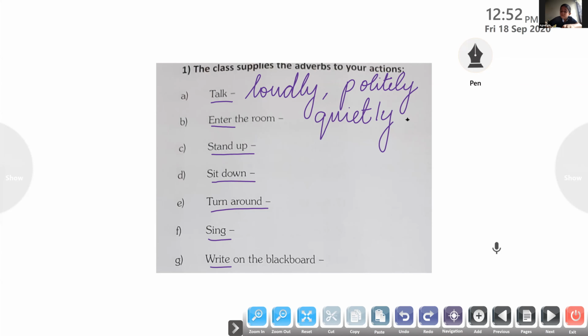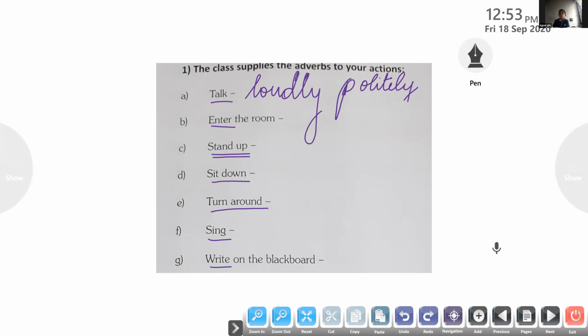Okay, Amazia, come on. Do the next one for me. Unmute it, Amazia. Stand up. How do you stand up? What is the adverb you supply, Amazia? Stand up is the action word, okay? Now you have to supply a suitable adverb for it. Come on, how do you stand up? Come on, tell me.